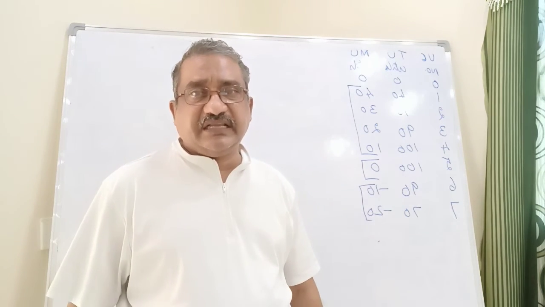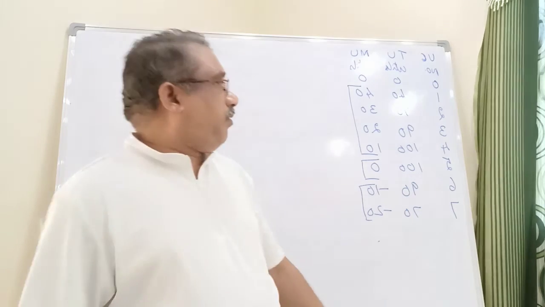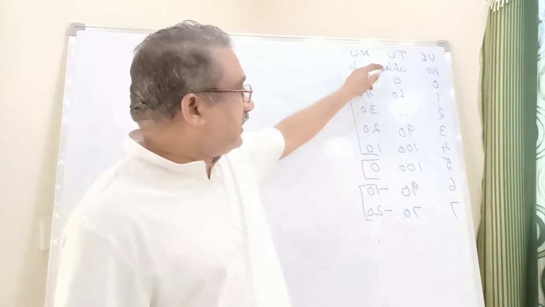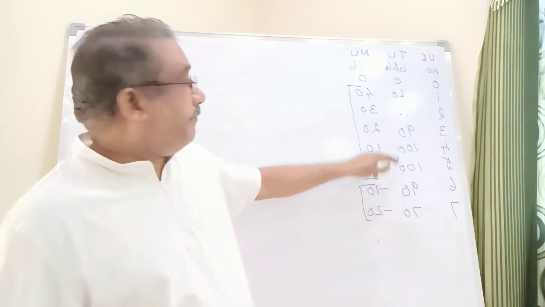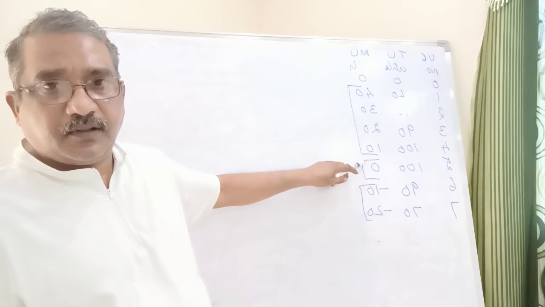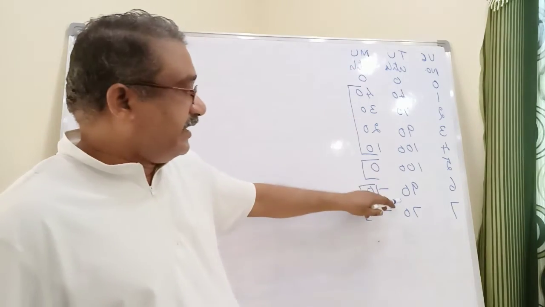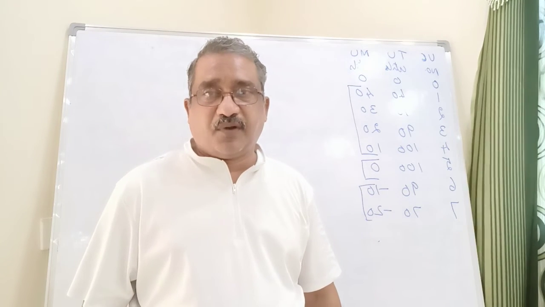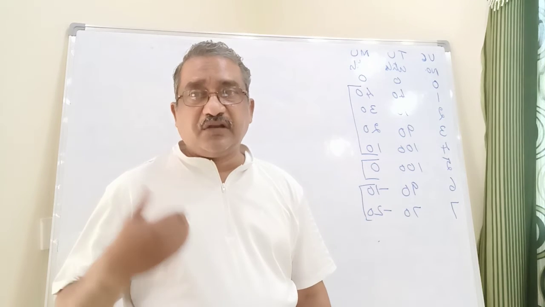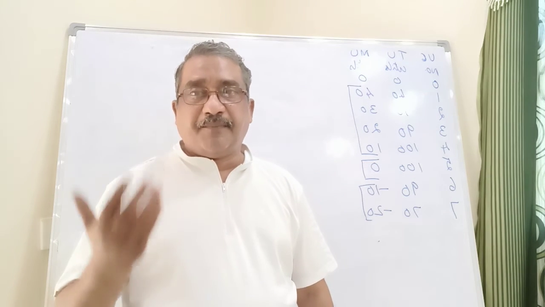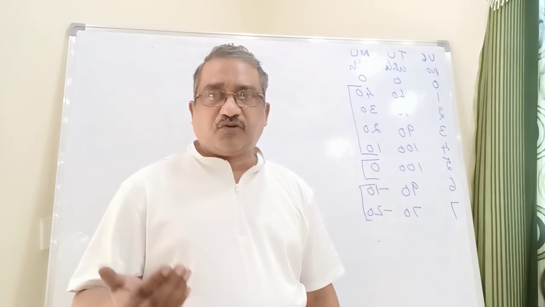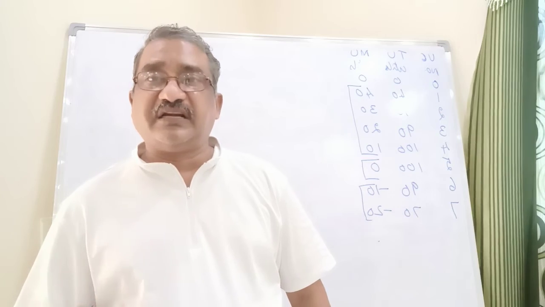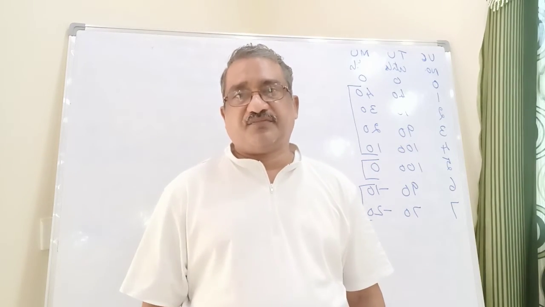When the total utility is increasing in a decreasing manner, marginal utility is diminishing constantly. When the total utility is maximum, marginal utility becomes zero. When the total utility starts diminishing, marginal utility is negative. These are the three points which you are supposed to remember. When the total utility is increasing in a decreasing manner, the marginal utility is diminishing constantly. When the total utility reaches maximum, the marginal utility becomes zero. When the total utility starts diminishing, marginal utility becomes negative.